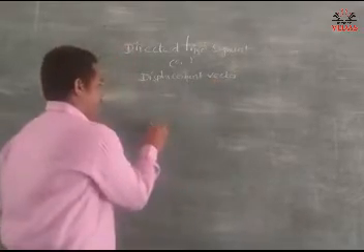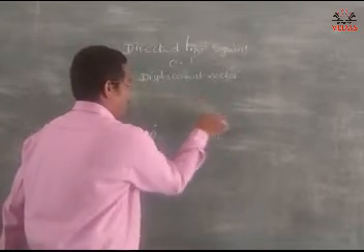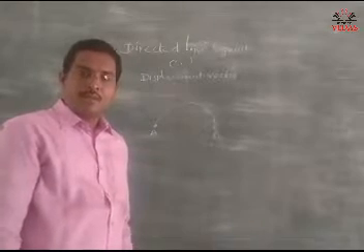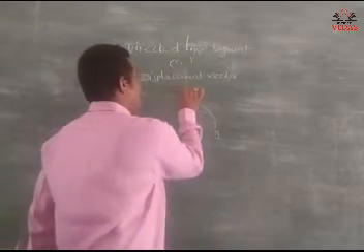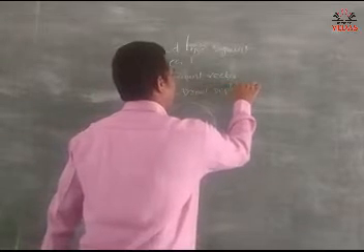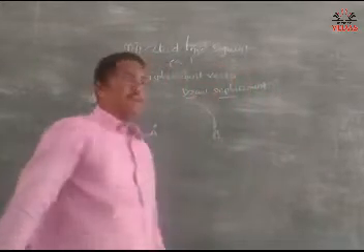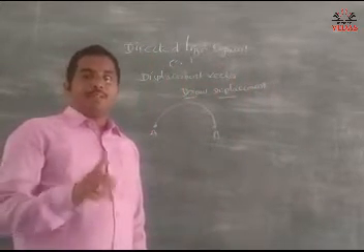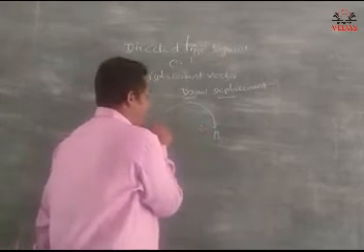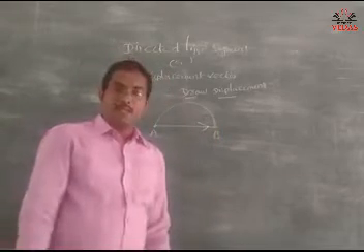See here, point A and point B, and here comes the path. Draw the displacement vector. Displacement vector is represented with a straight line. Join the initial point and final point with a straight line with an arrow, and it is called the displacement vector.